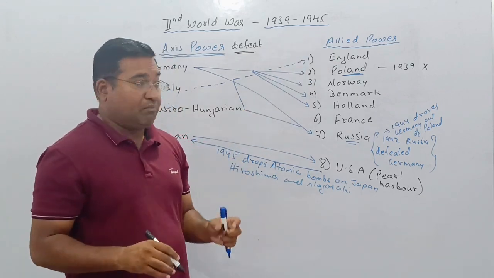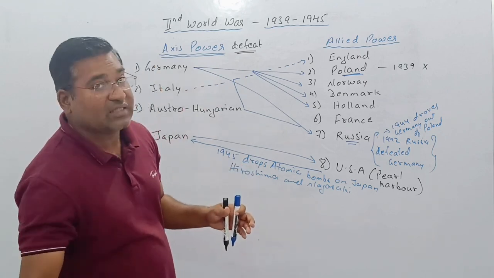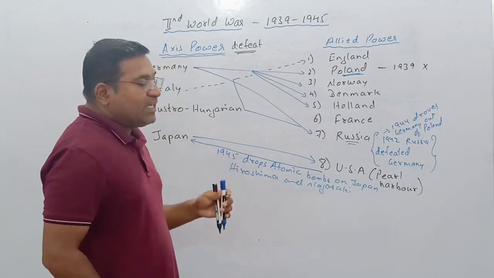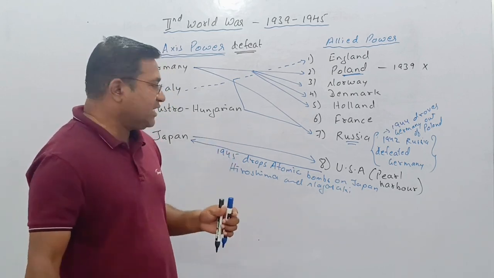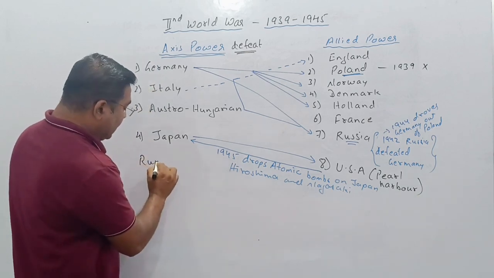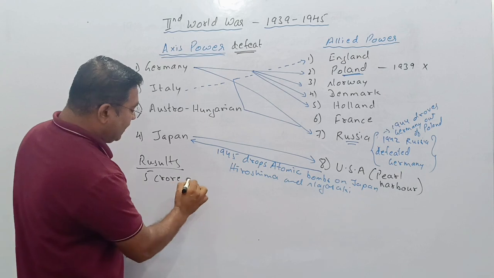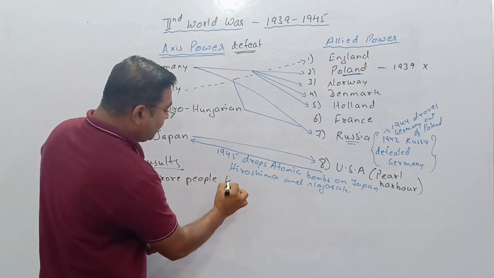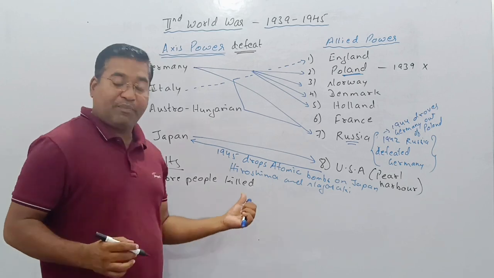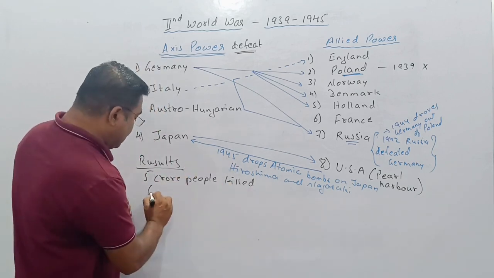But this Second World War brought a lot of disaster. After 1945, we see that the result was near about 5 crore people were killed in the Second World War.